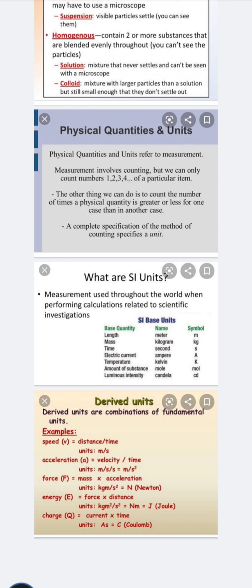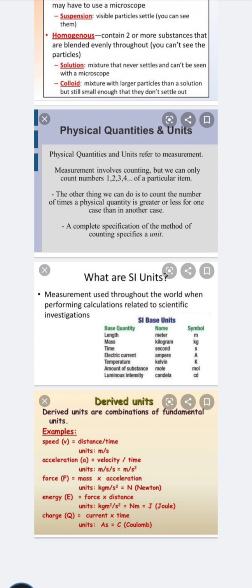Other basic units are electric current, that is the ampere, temperature, that is the Kelvin, amount of substance, that is the mole, and luminous intensity, that is the candela. These are the symbols. For the meter, we use the small m. For the kilogram, we use kg. For time, we use s for second. For electric current, the unit is the ampere, capital A. Then temperature, Kelvin.